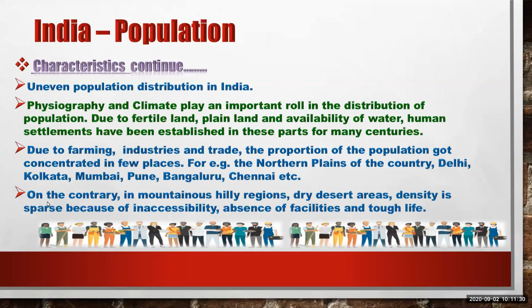And the next characteristic, on the contrary, in mountainous hilly regions and dry desert areas, density is sparse because of inaccessibility, absence of facilities, and tough life. For example, Jammu and Kashmir is the driest area in India, and that's why the population is also very small in that state.